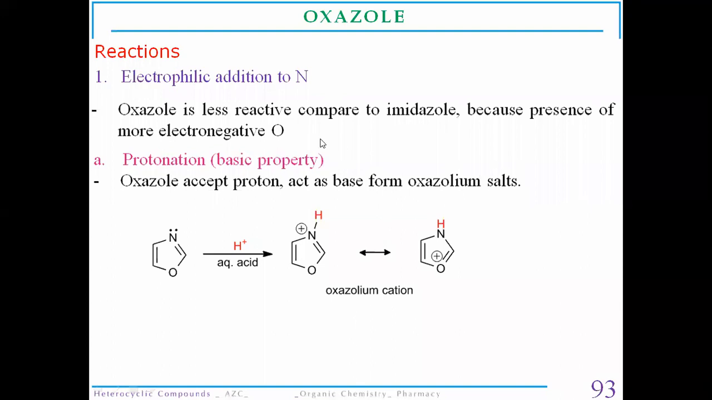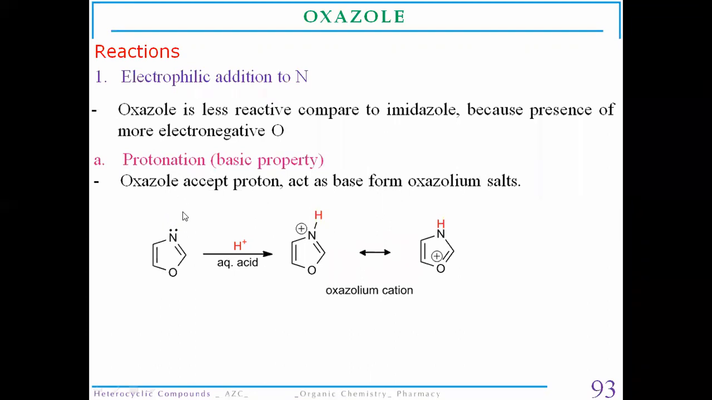Why? Because oxazole has the presence of oxygen as a more electronegative element. Due to this electronegativity, it will attract electrons towards itself to complete its octet, which suppresses the reactivity pattern of the oxazole molecule. So first we will discuss the protonation reaction at the nitrogen atom.